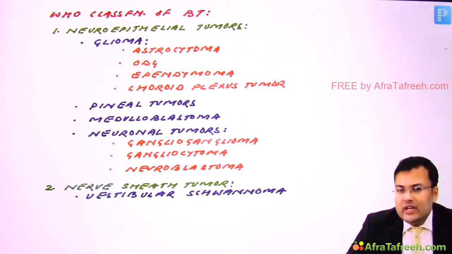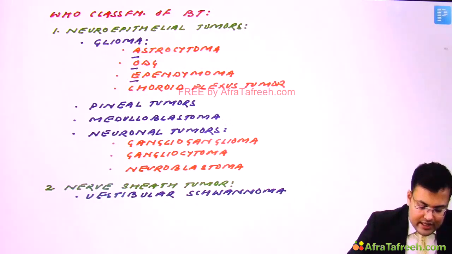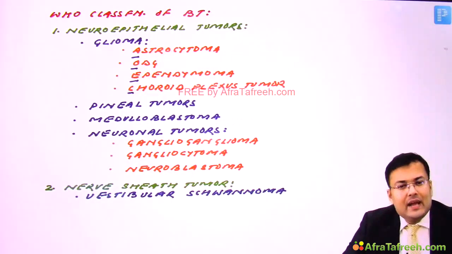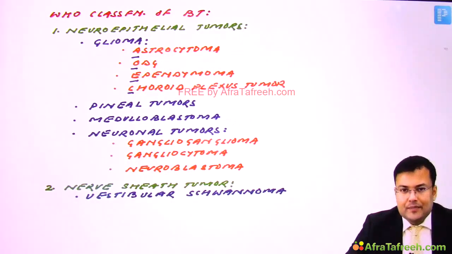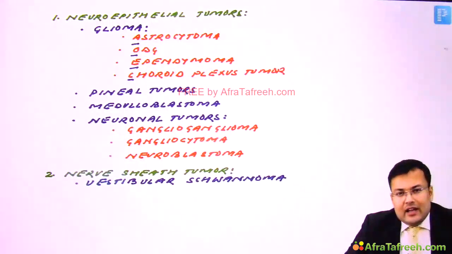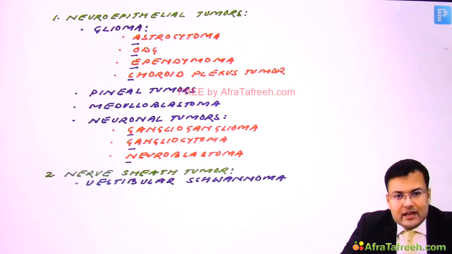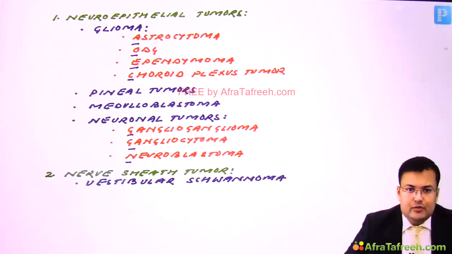And what is included in glioma? You must be knowing astrocytoma, oligodendroglioma, ependymoma, and choroid plexus tumor, right? And in neuronal tumors, there is ganglioma, gangliocytoma, and neuroblastoma, right? So these are included in neuroepithelial tumors.